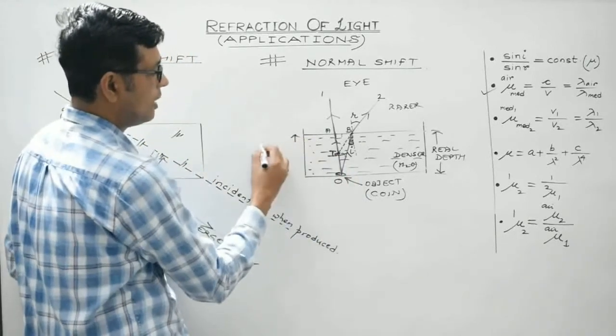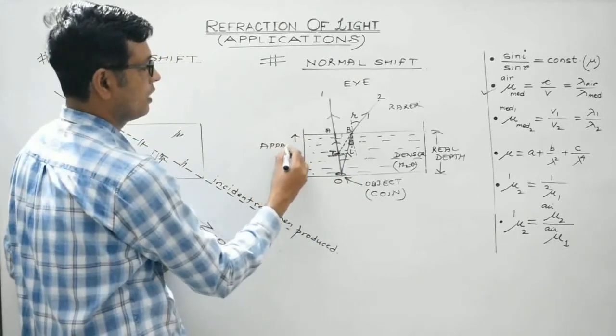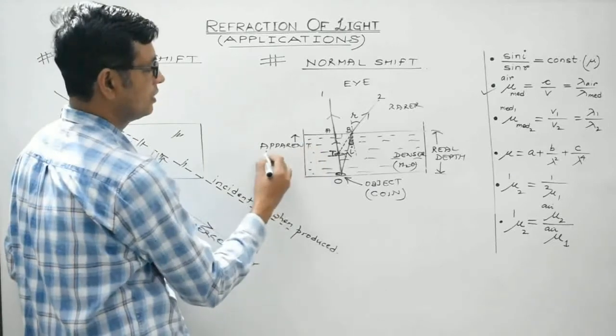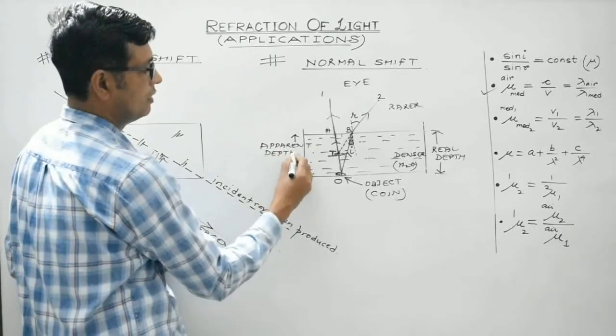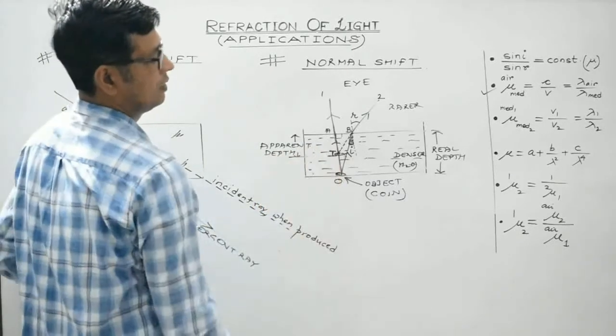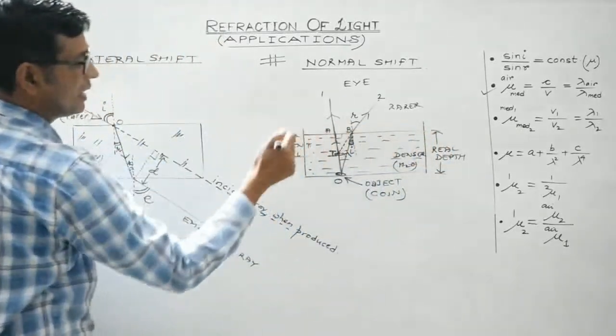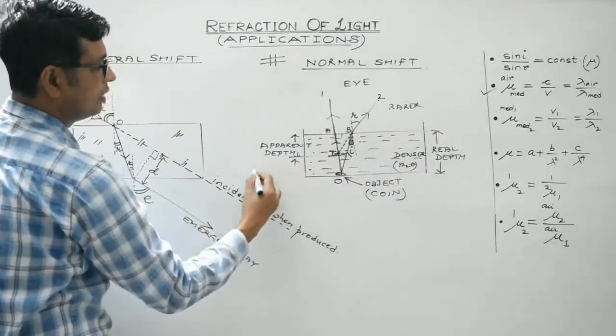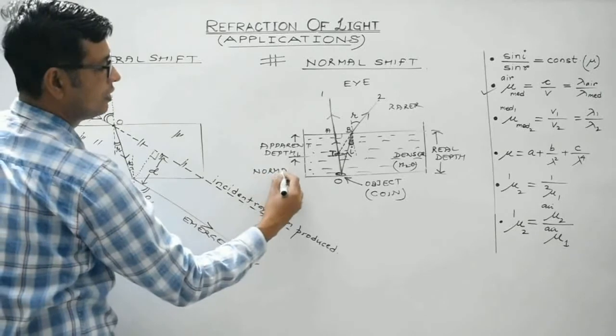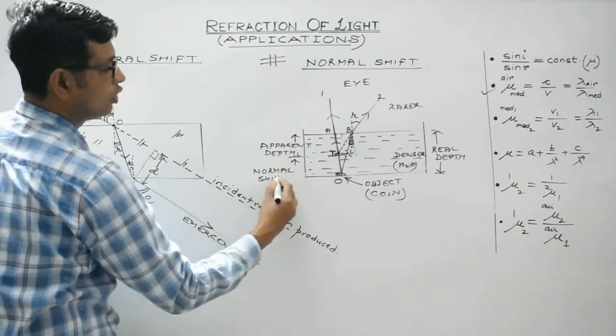So this is the apparent depth. Apparent means virtual depth. And the difference between the real depth and the apparent depth, that is known as normal shift. This is known as normal shift.